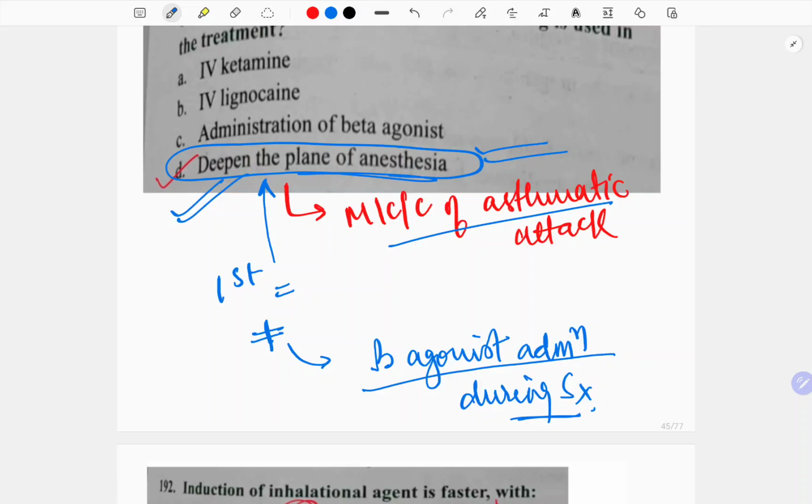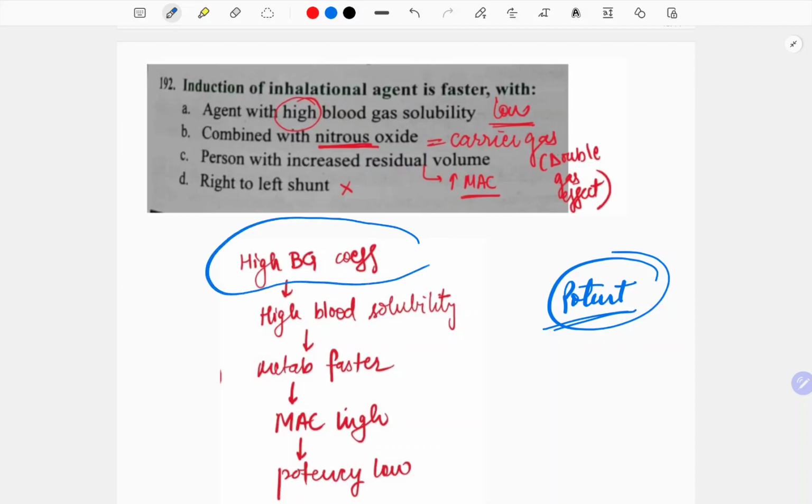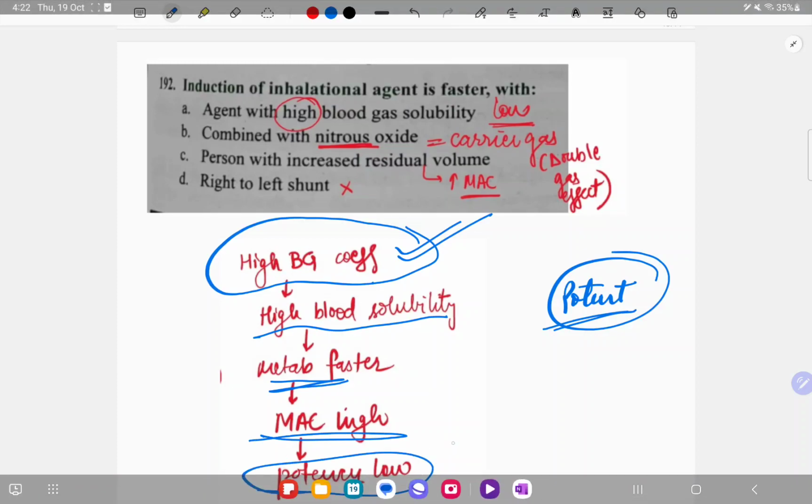Induction of inhalational agent is faster with an agent with low blood gas solubility. So you all might be knowing, if a drug is potent, it is only because it has low solubility in the blood and it is more lipid soluble, so that it is easily able to come out into the target areas. Okay, so if an agent has a high blood gas coefficient, that means it is more blood soluble, so its metabolism would be fast, its MAC would be higher, but its potency would be low.